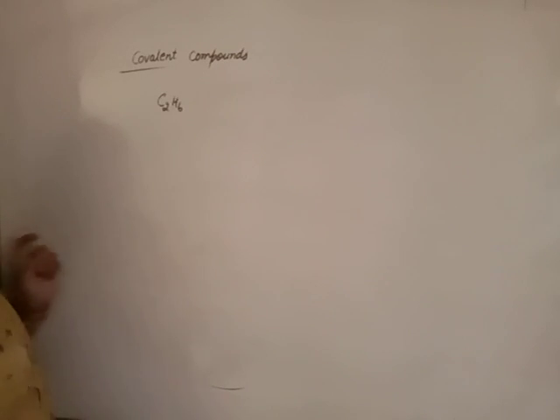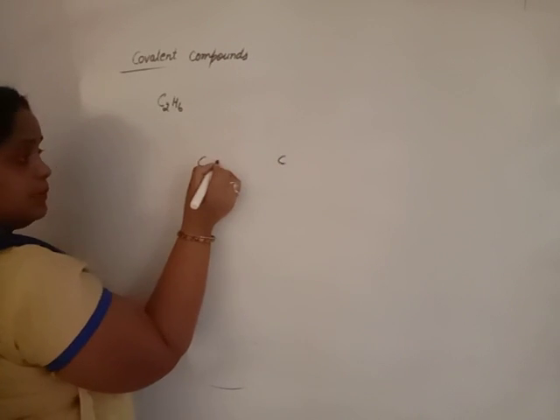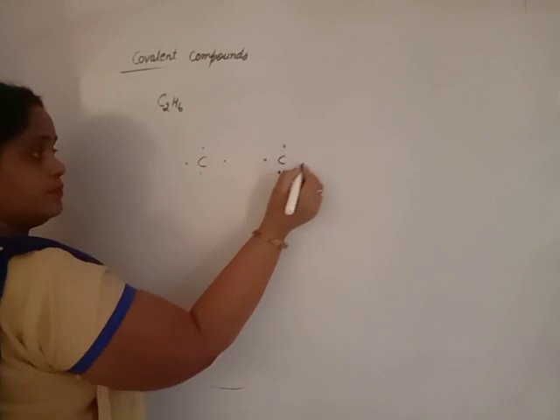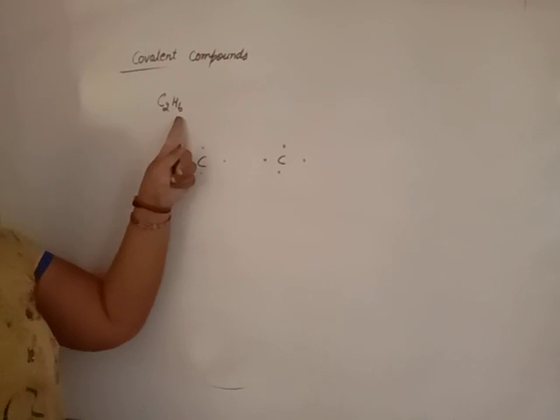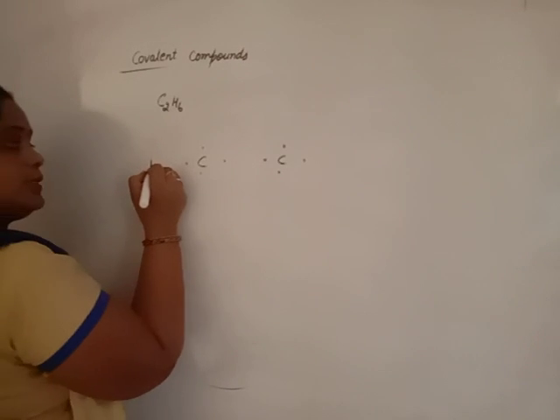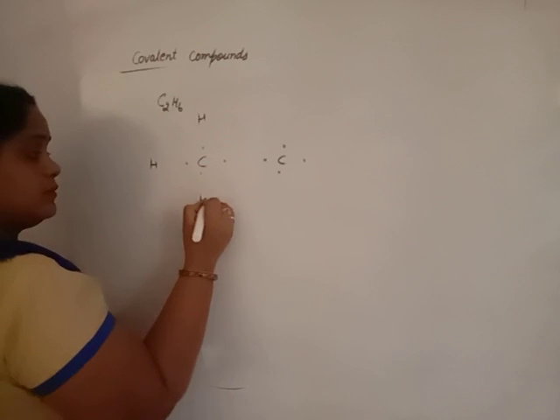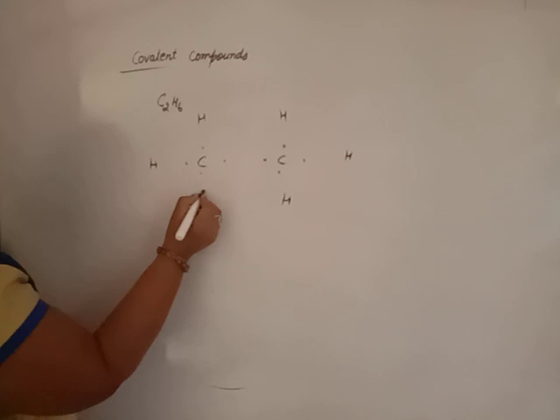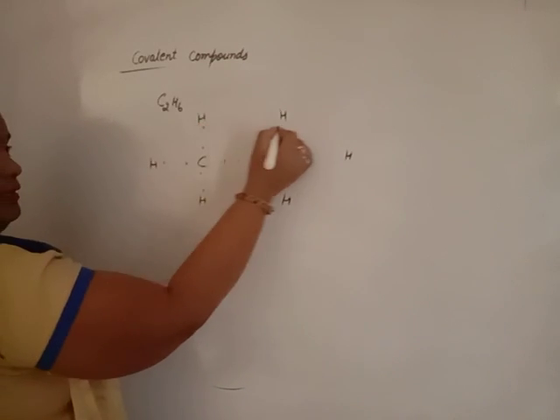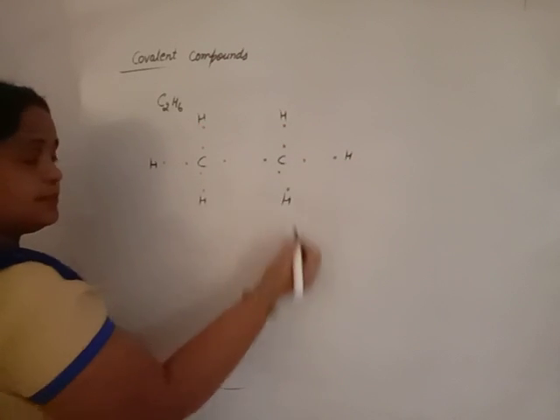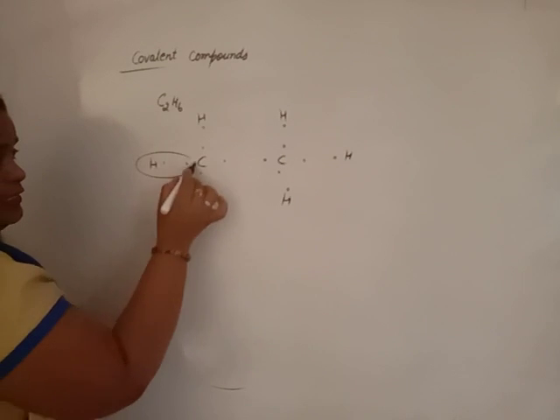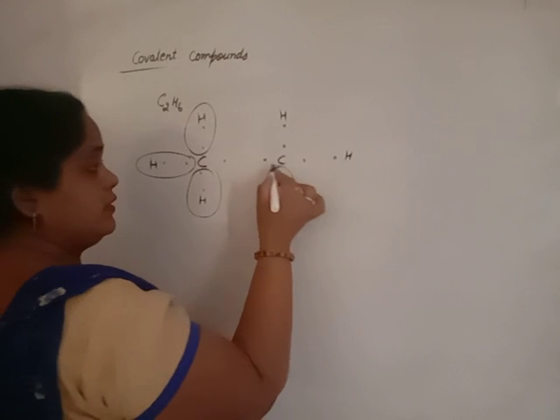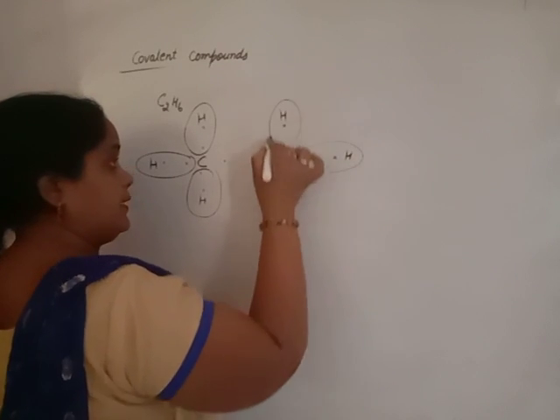We have two central carbon atoms, each with 4 electrons. We have 6 hydrogens, symmetrically divided, 3 for this carbon and 3 for this carbon. Each hydrogen has 1 electron in the outermost shell and wants to complete its duplet. The duplet of each hydrogen will be completed.